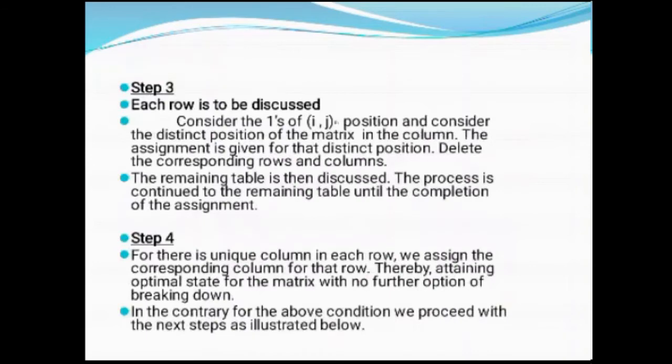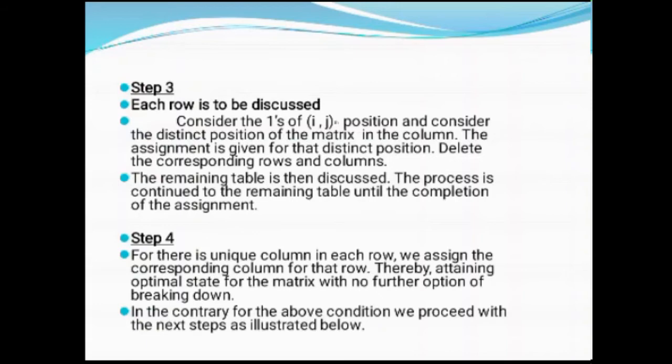In the third step, we have to examine each row. Consider the ones position. If there is a distinct position, allocate that row to that column and delete the corresponding row and column. Now our matrix will be reduced. For the reduced matrix, do the same procedure until all the rows get allocated.